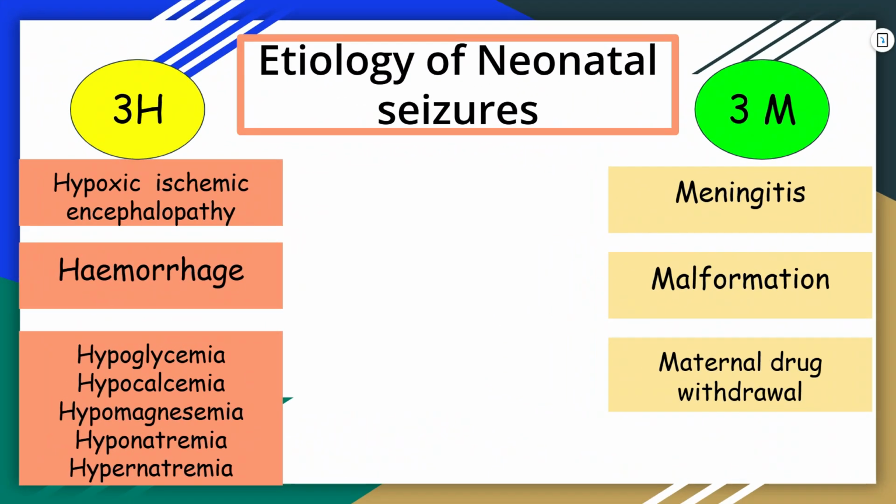So etiology of neonatal seizures, the mnemonic to remember is 3H and 3M. For 3H, first is hypoxic ischemic encephalopathy, second is hemorrhage, either it is subdural hematoma, intraventricular hemorrhage or intracranial hemorrhage of any type can give rise to neonatal seizure. Third H stands for metabolic abnormalities. So important to remember is hypoglycemia, hypocalcemia, hypomagnesemia, hyponatremia as well as hypernatremia. Whereas 3M, first M stands for meningitis, second M stands for malformation and third M stands for maternal drug withdrawal.